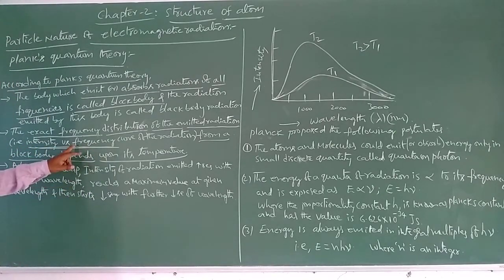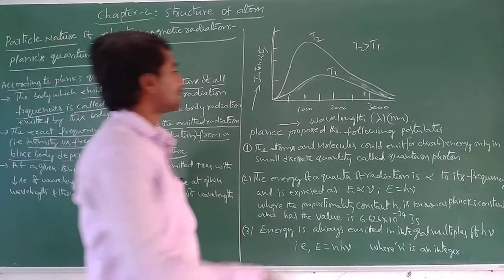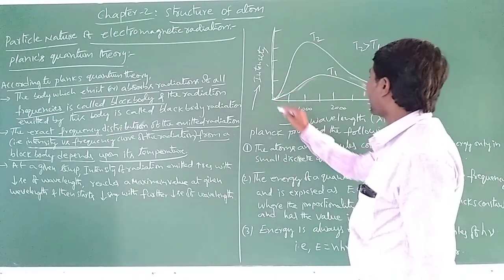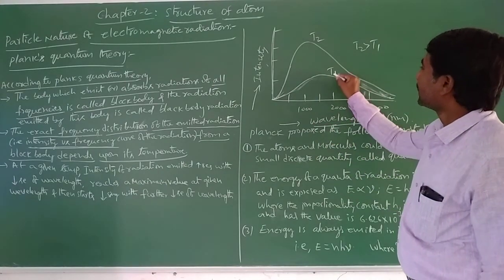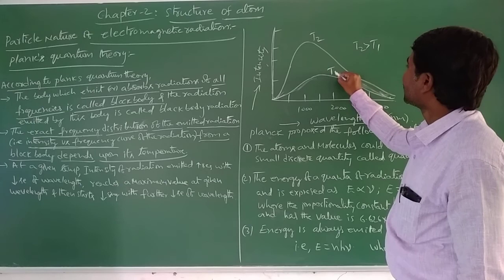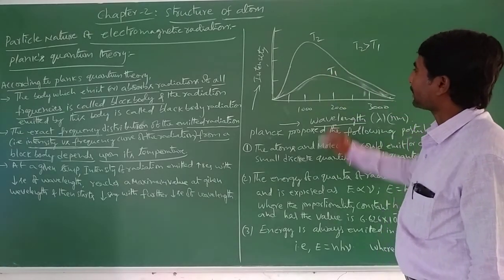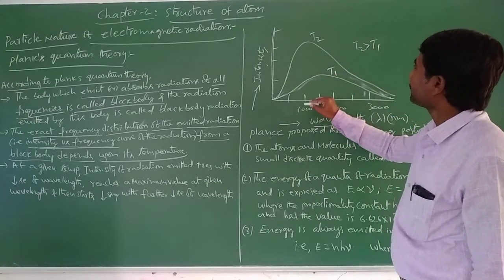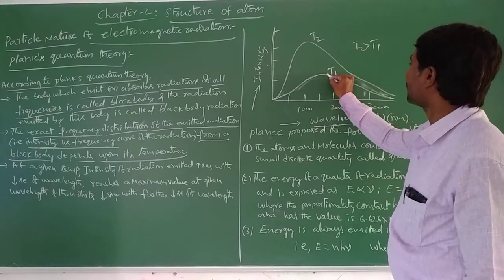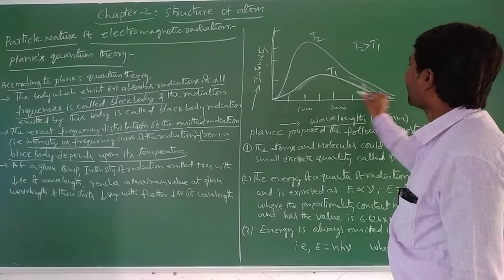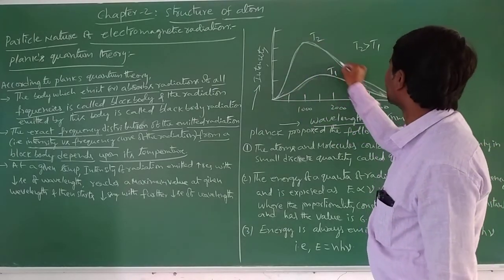If frequency is more, intensity is also more. Here you will see intensity and this is wavelength, at temperature 1 and temperature 2. The first curve is like this, and the second curve is like this.